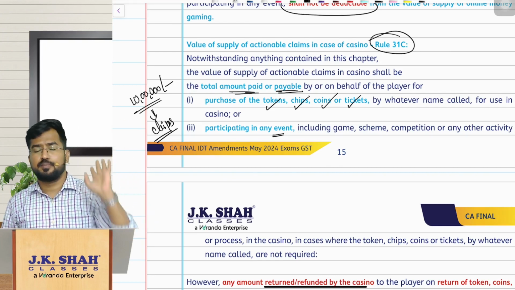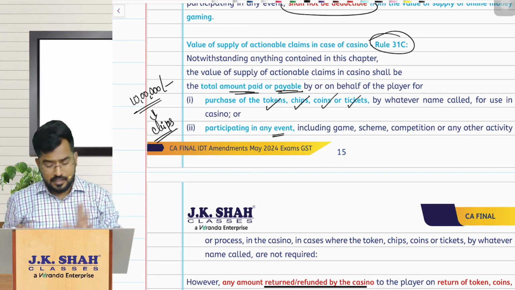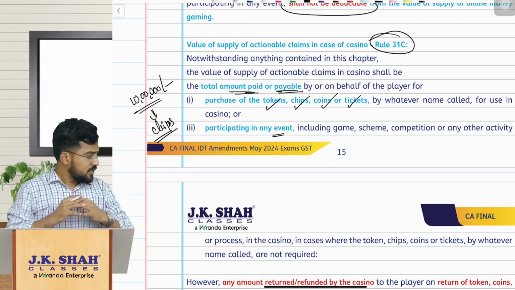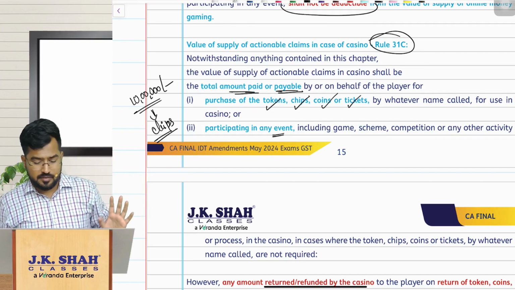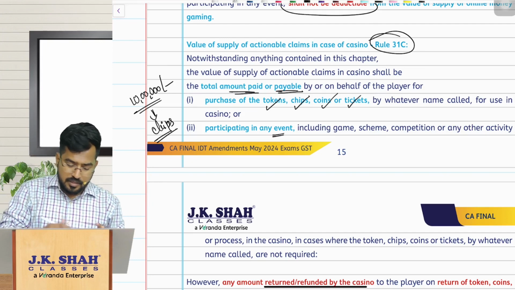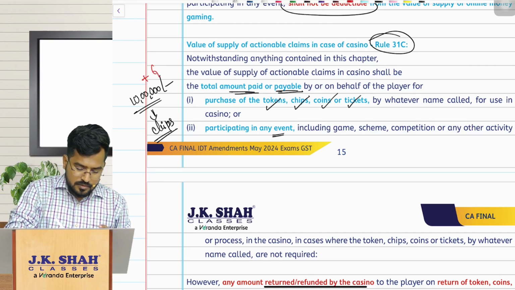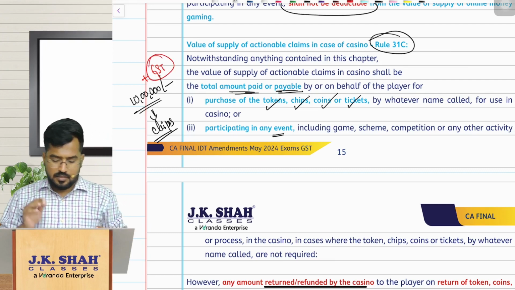How much ever you have paid for participating in any event or game, or how much ever you have paid for buying the tokens or chips, that will be the value of supply. On that you have to pay GST, so plus GST, that is the story.